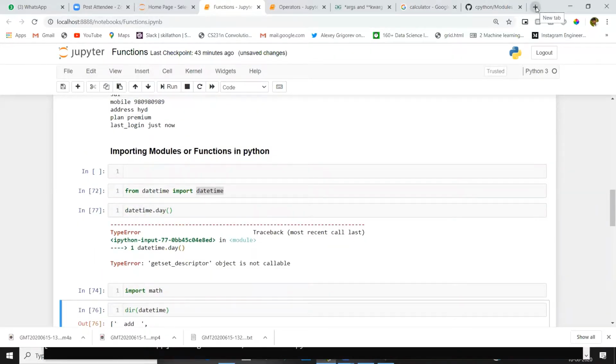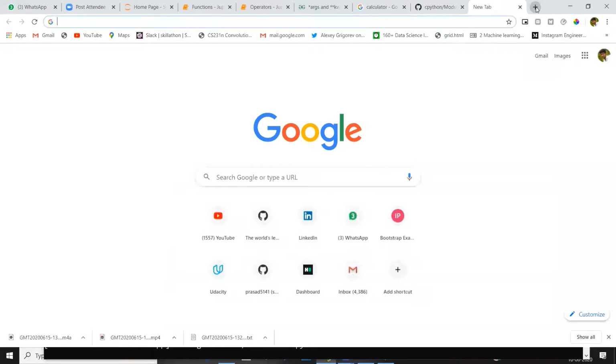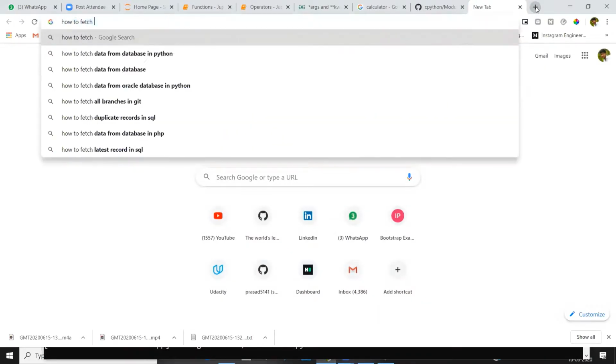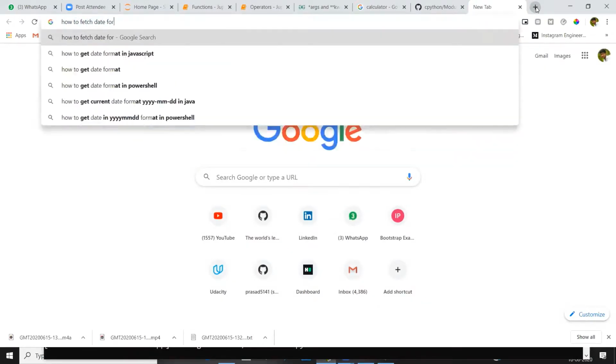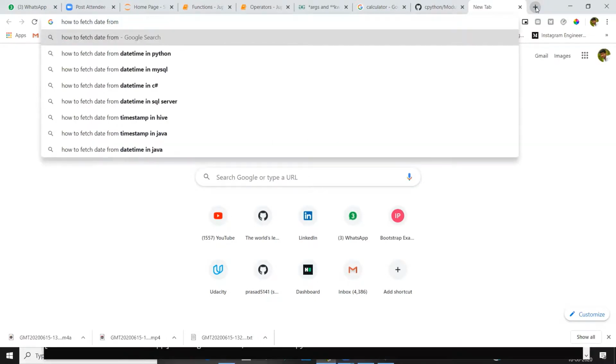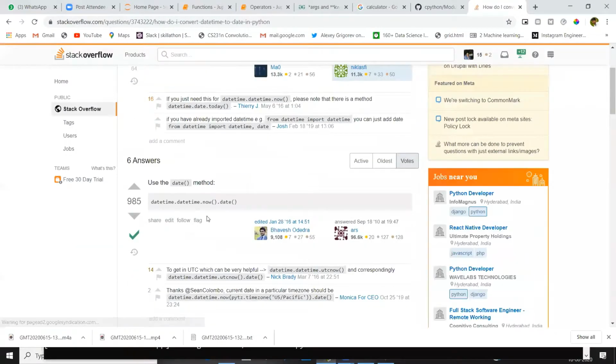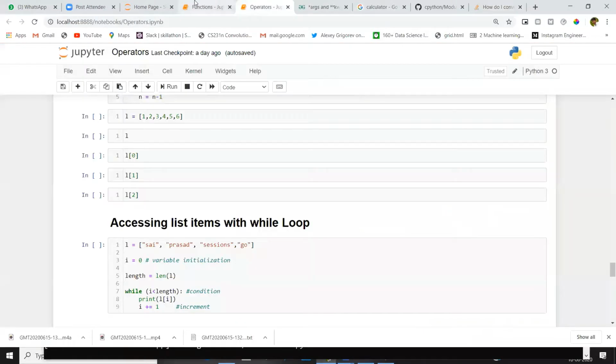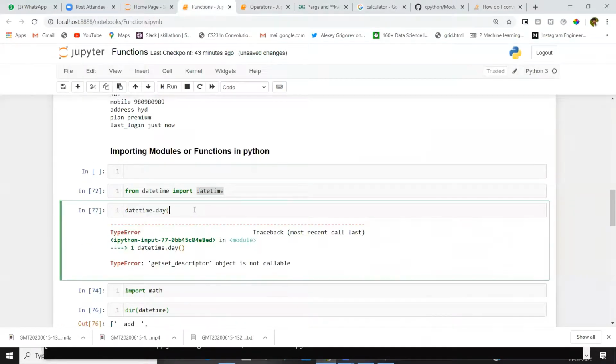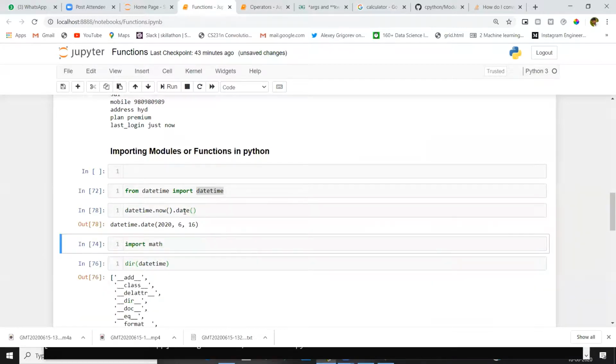If you didn't understand here, just type how to fetch date from a datetime object. If you click here, you will get some answers. Stack Overflow is the best one, you can prefer this. Now dot date, okay, just give it here. Given now means I got the current date here, and from that I'm taking only the date.